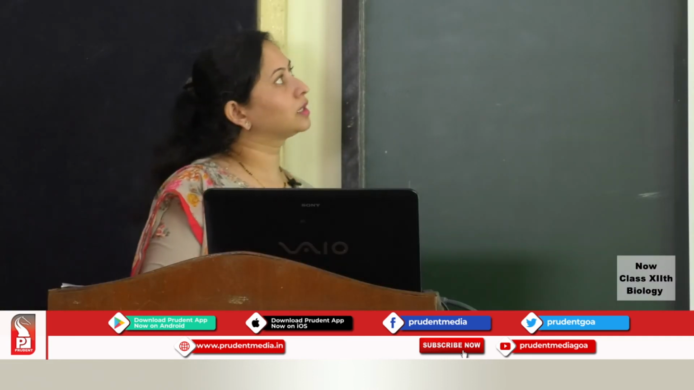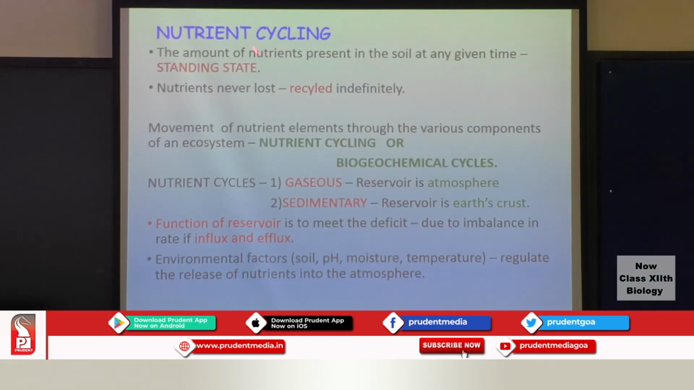Coming to the next concept, that is nutrient cycling. This is again one of the important components with respect to an ecosystem. Nutrient cycling, also referred to as the biogeochemical cycles, involves the biotic factors, the plants, the organisms and the other animals, the land, as well as the inorganic and the organic substances. That's why it is referred to as the biogeochemical cycles.